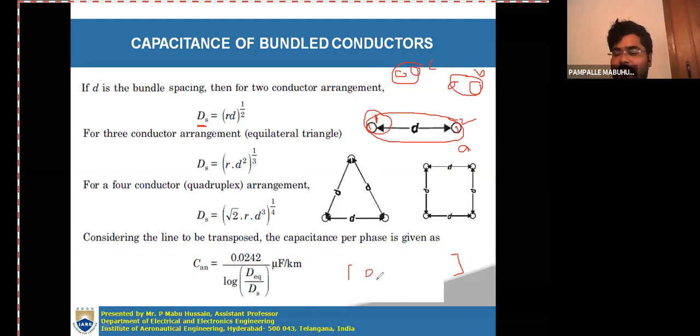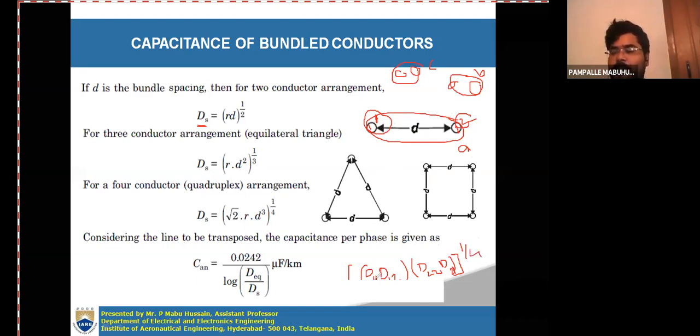The product term is D11, the self distance, and the distance from 1 to the other conductor, D12. Then consider subconductor 2: D22, and the distance from 2 to the other conductor, D21. The whole is to the power of 1 by n square. For self GMD it is n square, the total number of subconductors squared. Here you have two subconductors, so 2 square, which will be 4.